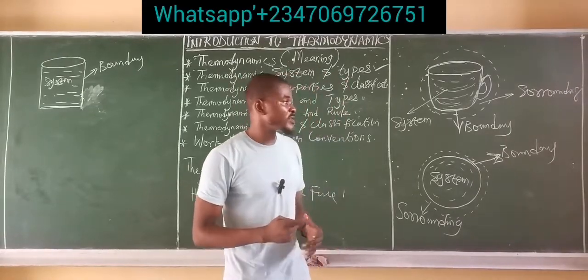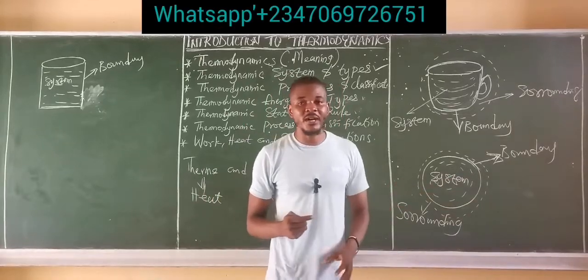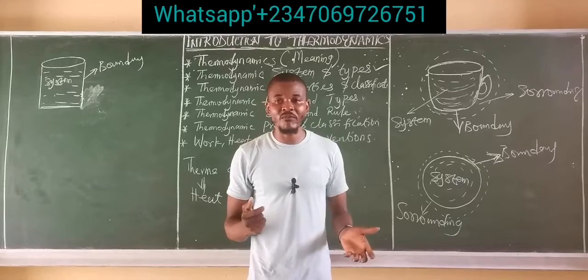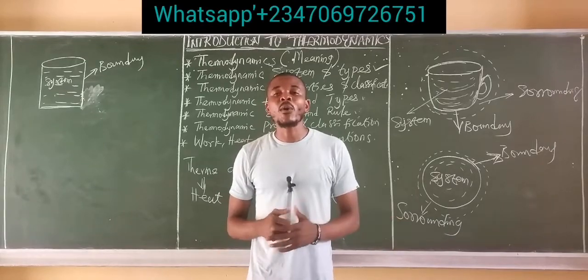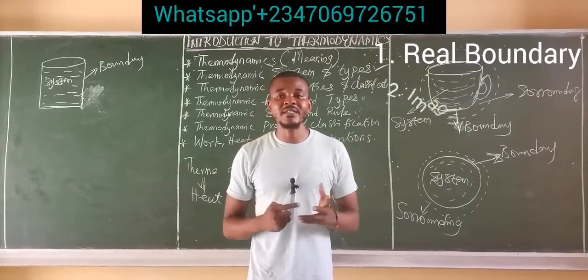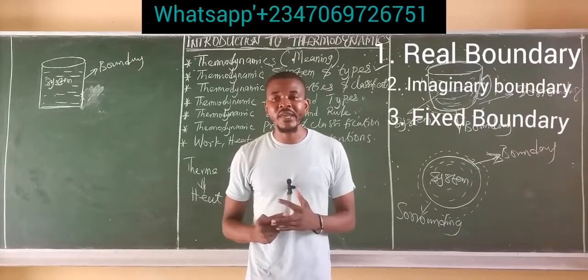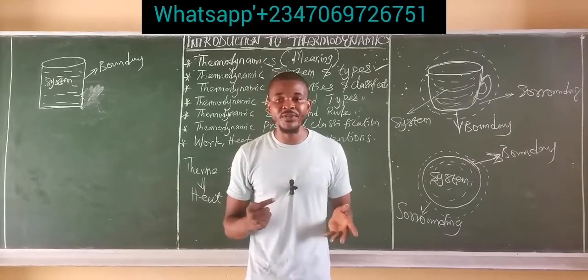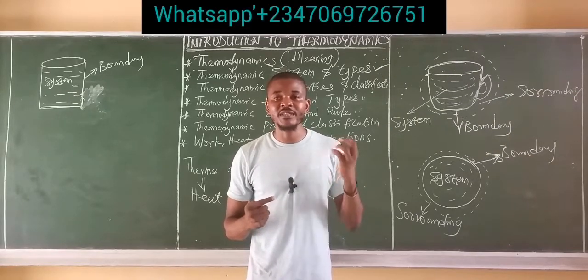Having talked about the types of system, let's move over to the boundary now. We've said that the boundary always provides restriction to the given quantity of matter in a system. Now we have four types of boundary: the real boundary, the imaginary boundary, the fixed boundary, and the movable boundary. I will explain the four of them in detail. So let's start with the first one, the real boundary.